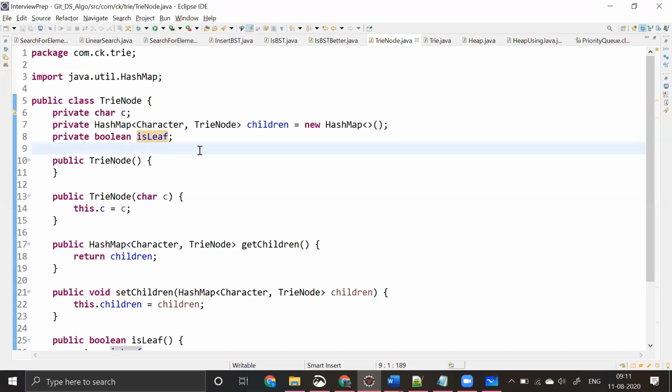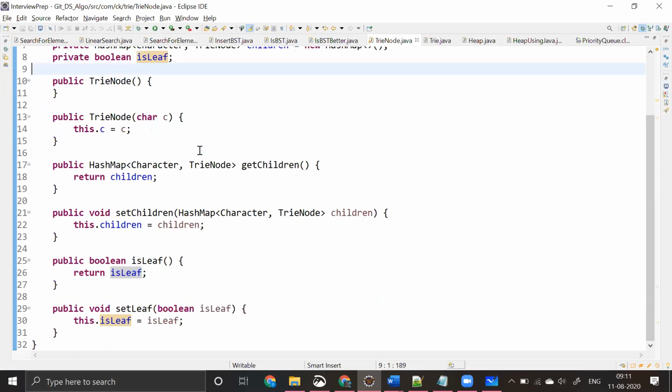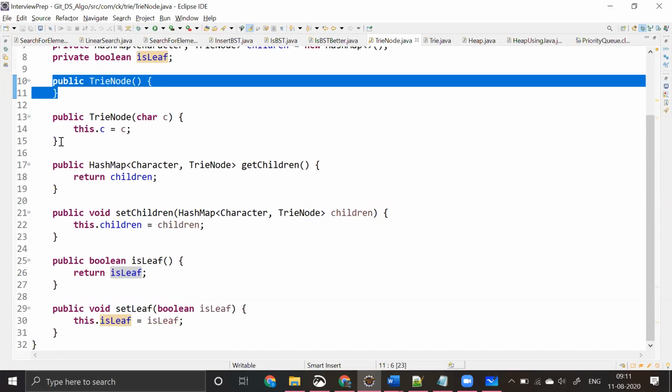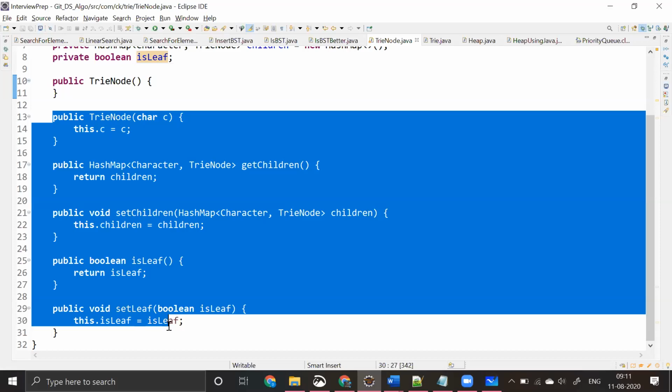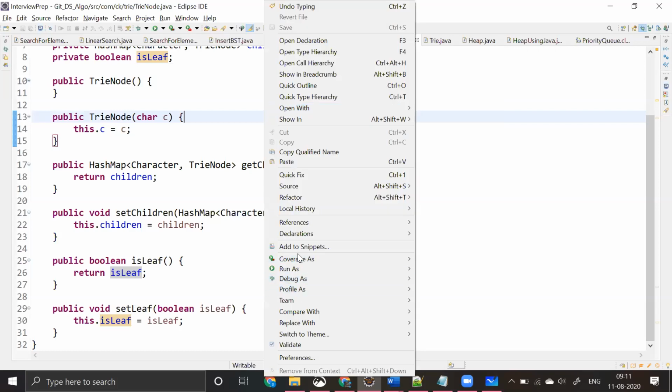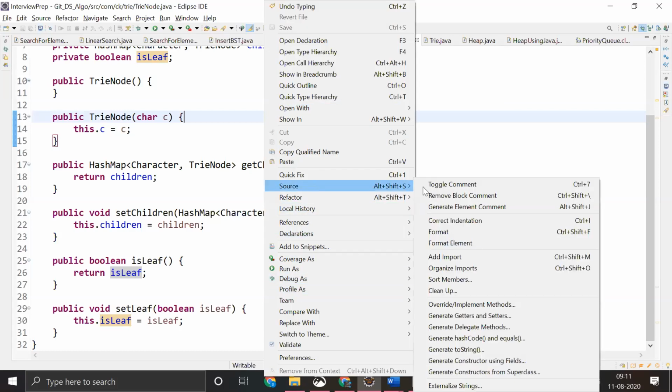All these are a constructor, and then these are getters and setters. If you remember in my first class, I said right click, go to source, and generate getters and setters.